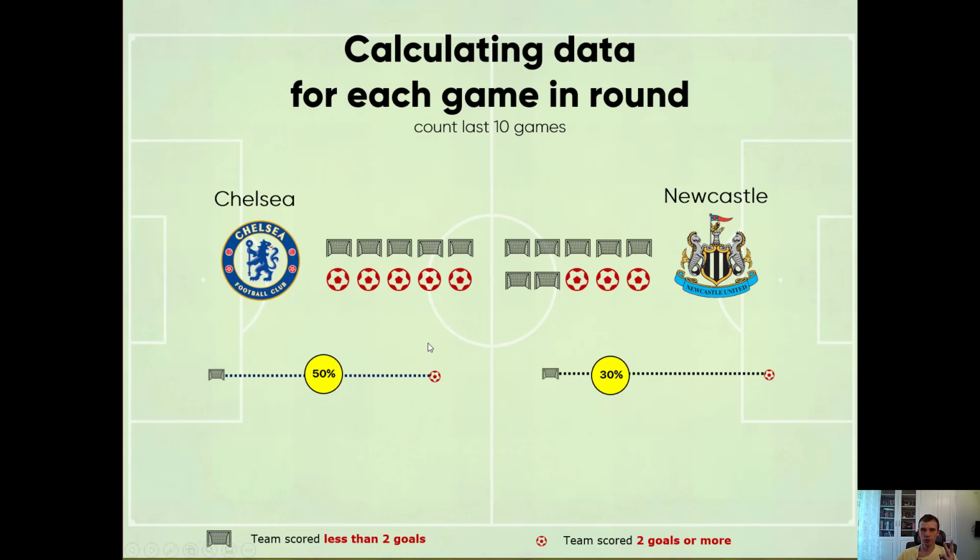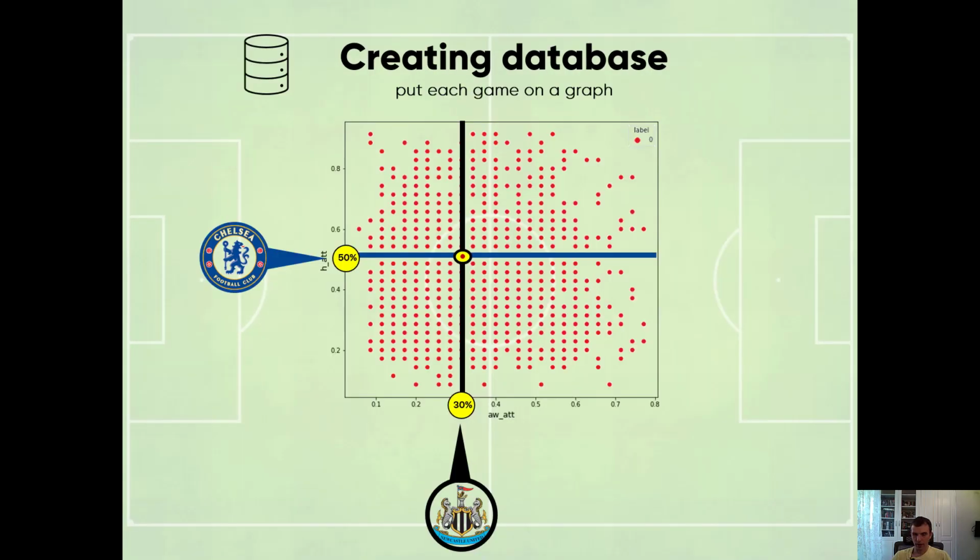It consists of 2 parameters. So home team performance 50% and away team performance 30%.